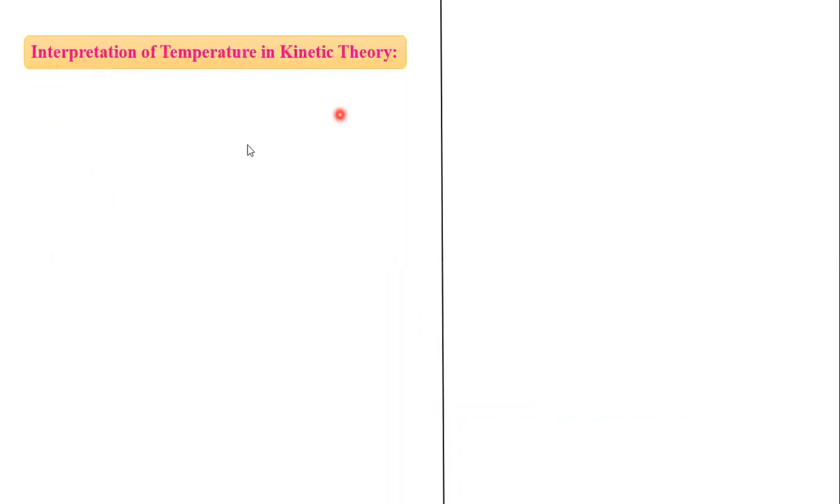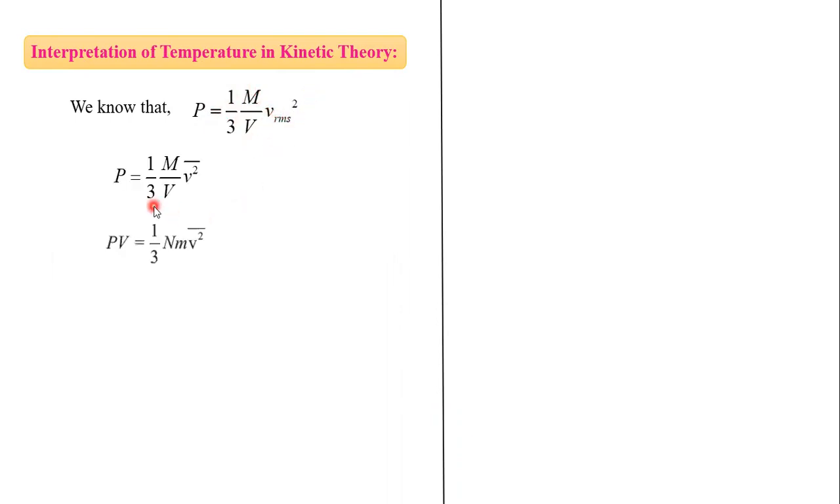Interpretation of temperature in kinetic theory. We know that pressure is given by this formula 1 by 3 m by V into V RMS square. So this PV we can write as 1 by 3 N m v square. So this capital M we can write as N into m. Now PV is equal to, we multiply this right hand side by 2 and divide by 2. So 2 by 3 and here 2, the 2 gets cancelled, again we get this term. So 2 by 3 N in a bracket 1 by 2 m v square bar.